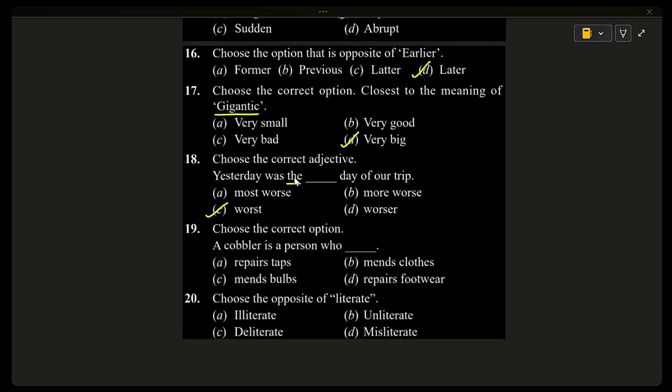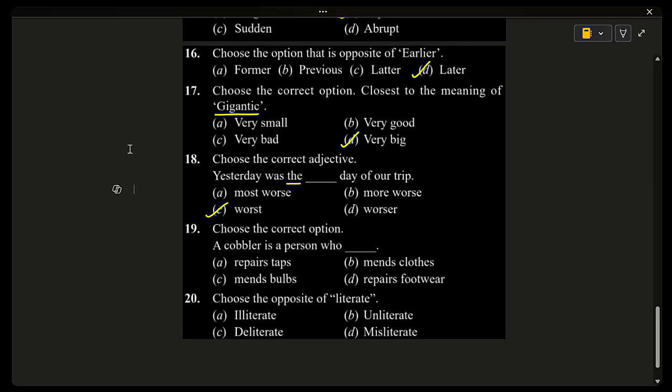Bad, worse, worst. Positive, comparative, and superlative. Bad, worse, worst. So the correct sentence is yesterday was the worst day of our trip. Most worse, more worse, double comparison. So it is wrong. Worser, not correct in English. So worser we should not say. We should say worse. Worse is the correct comparative. But we should not use comparative here.